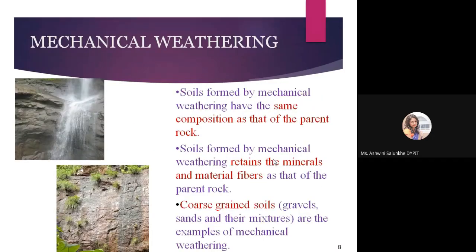Soil formed by this mechanical or physical weathering has the same composition as its parent rock. It retains the minerals and material of the parent rock. It is mostly coarse grained soil, which we know as sand and gravels, basic examples of this mechanical weathering.